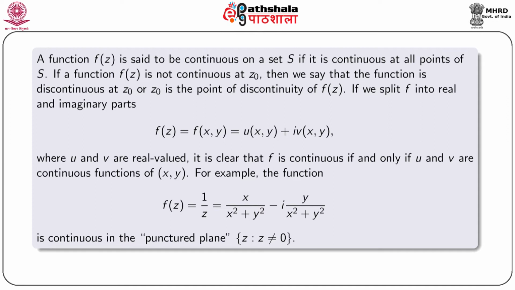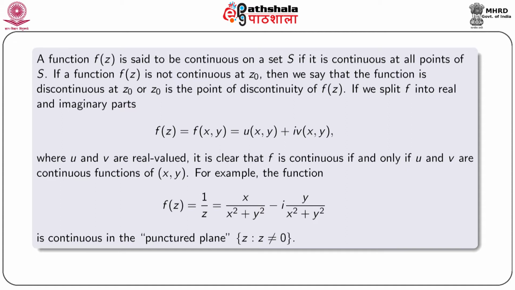A function f(z) is said to be continuous on a set S if it is continuous at all points of S. If a function f(z) is not continuous at z0, then we say that the function is discontinuous at z0, or z0 is called the point of discontinuity of f(z).